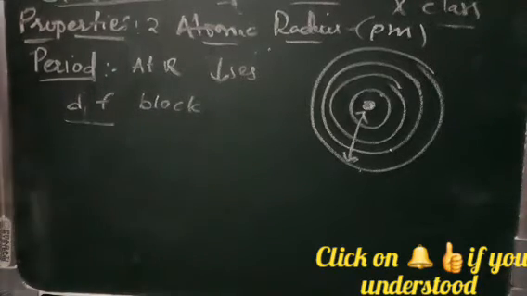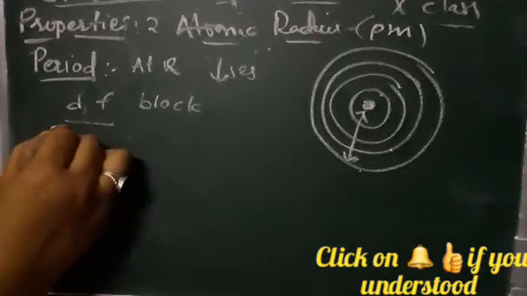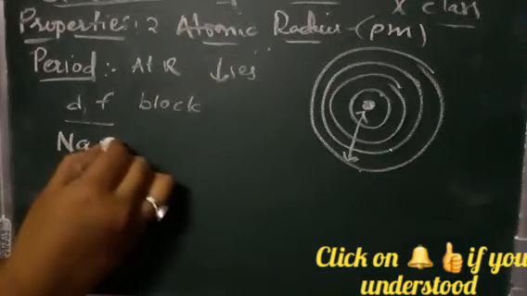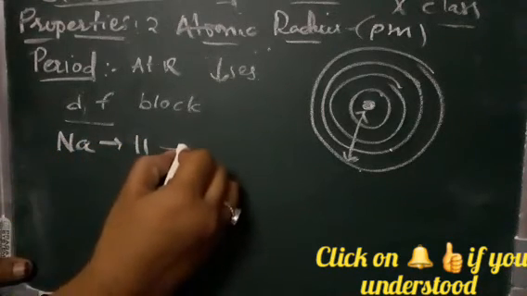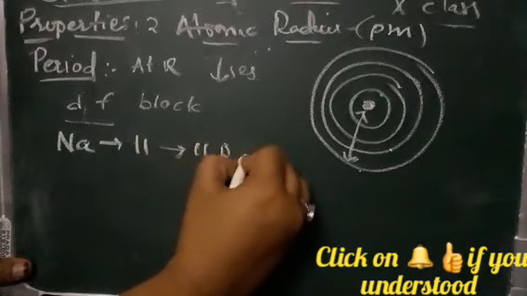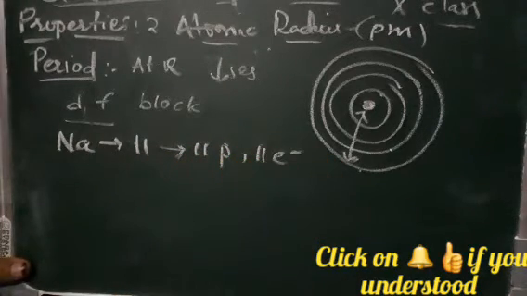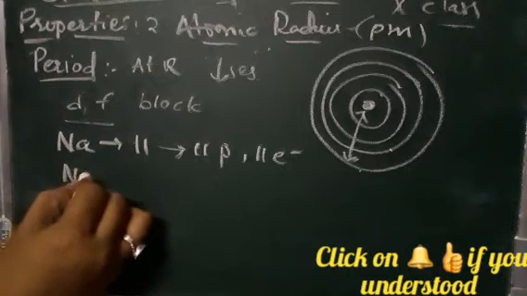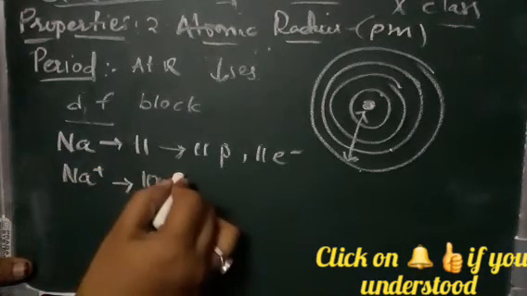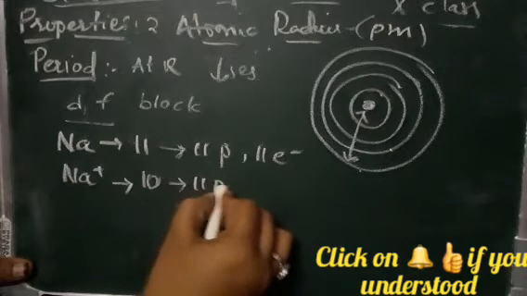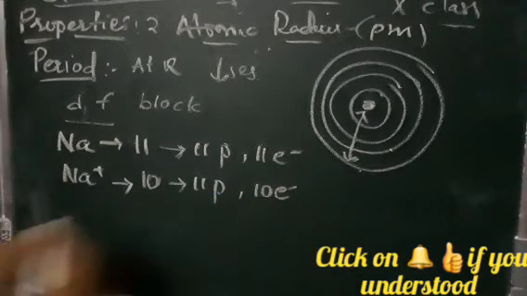For example, if we take sodium, the atomic number is 11, which means there are 11 protons and 11 electrons. If we take the sodium ion, there are 10 electrons, that means 11 protons but 10 electrons.